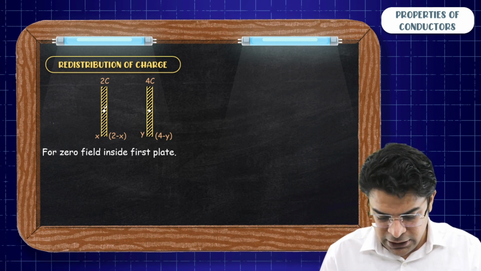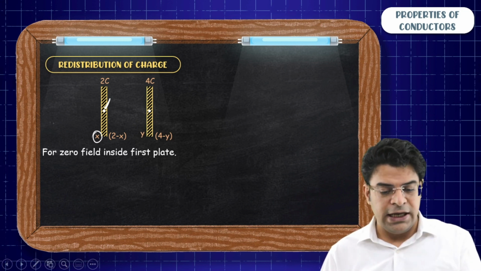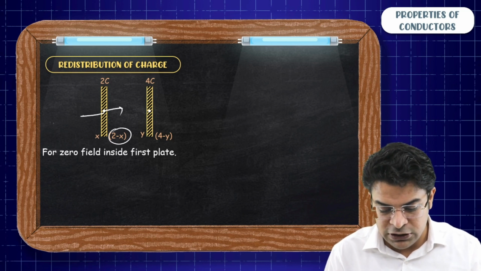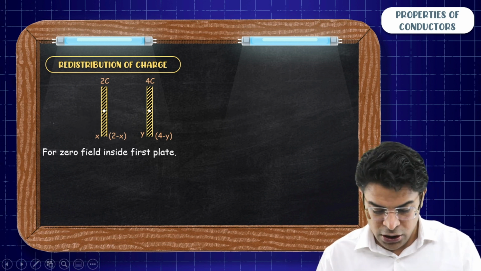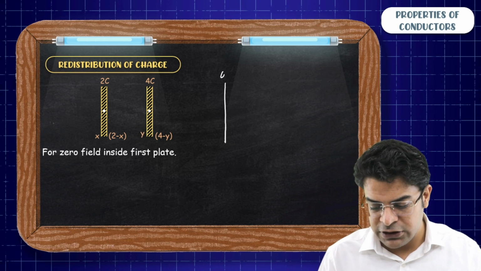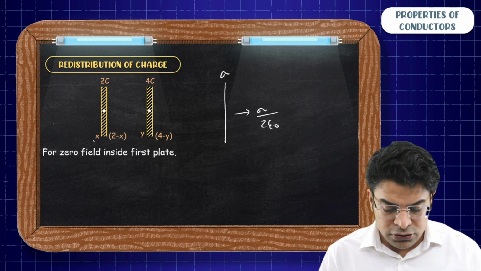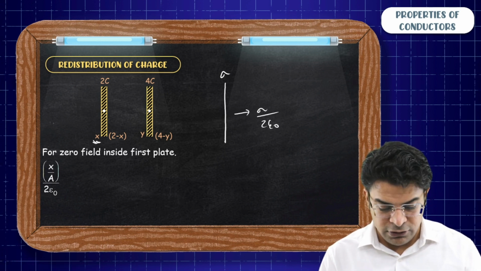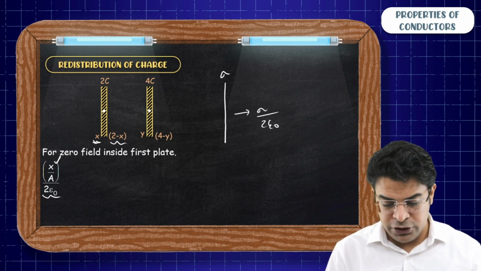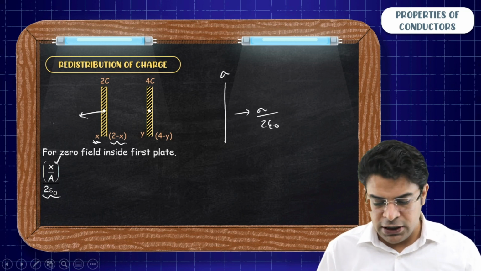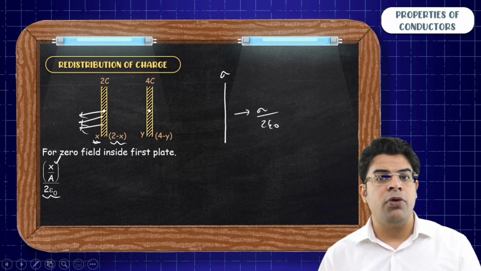Since this point within the flesh of the first plate is on the right of the plate with the charge x, it will produce a field towards right, 2 minus x towards left, this y towards left and this 4 minus y towards left. I have assumed all of them to be positive. And we know that if we have a single surface of charge per unit area sigma, it produces a field equal to sigma by 2 epsilon naught. So because of this charge x, the field produced will be x upon A upon 2 epsilon naught. Due to 2 minus x, the field produced will be (2 minus x) upon A upon 2 epsilon naught. Due to y, y upon A upon 2 epsilon naught. And because of 4 minus y, (4 minus y) upon A upon 2 epsilon naught.